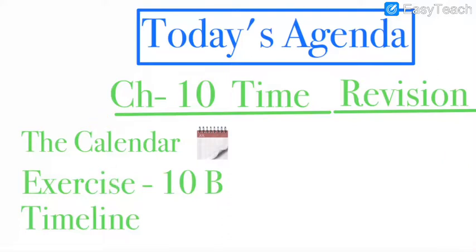Chapter number 10, time. The calendar is the first topic. And compulsorily you have to write the name of the chapter: chapter number 10, time revision. You have to mention over there chapter number 10, time revision. Got my points, all of you?